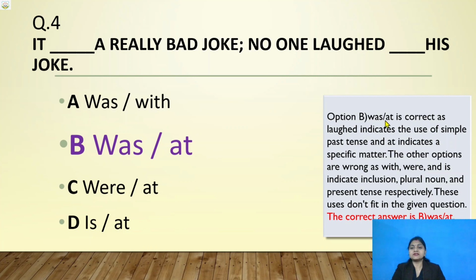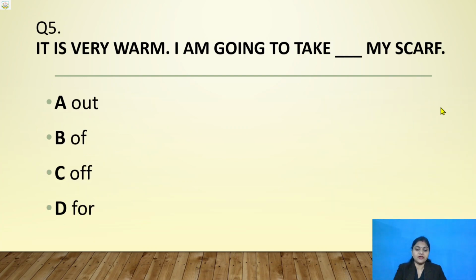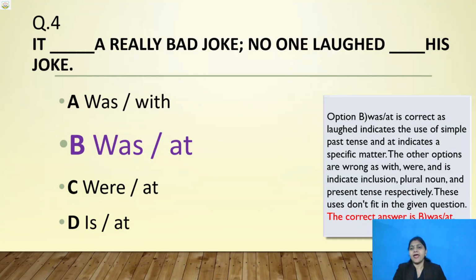Option B was at is correct as laughed indicates the use of simple past tense. Here laughed is written there, no? So it means that your sentence is written in the simple past tense. Laughed is showing that our sentence is in the past tense. And at indicates a specific matter. Okay, at is used for some specific particular thing.